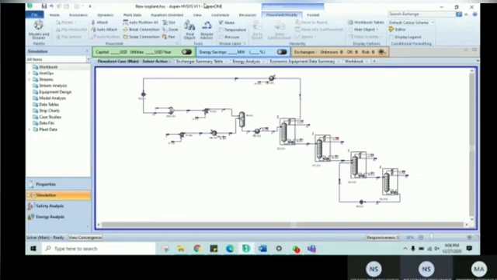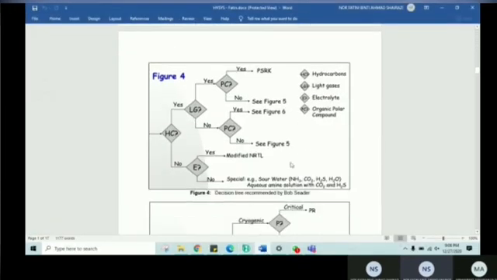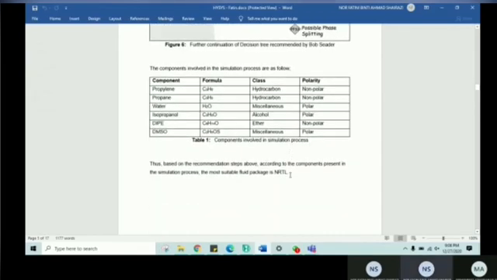So I will explain roughly on the HASIZ. So the fluid package that we have chosen based on the components is an NRTL.